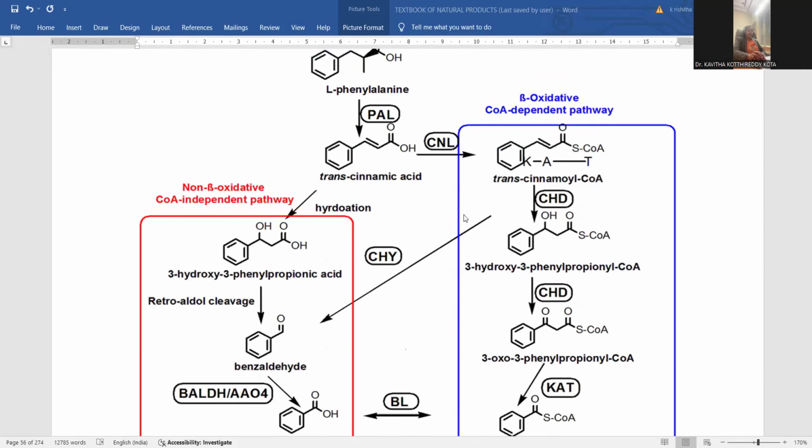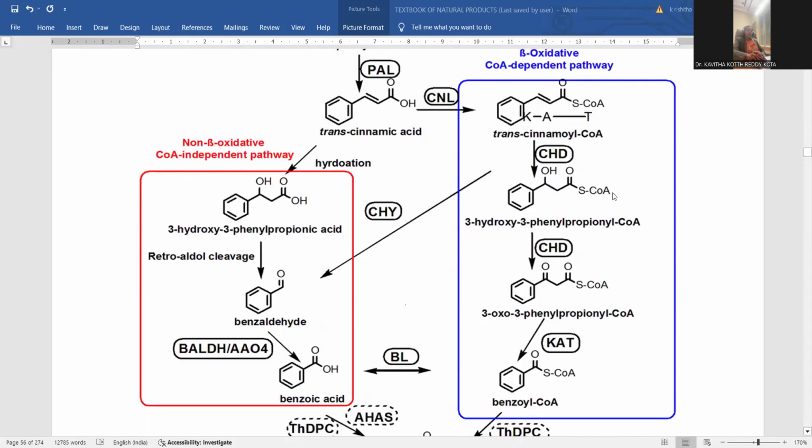In the alternative pathway, the cinnamic acid is treated with acetyl coenzyme A, so that the carboxylic acid will be converted into coenzyme A as the terminal active functional group. So cinnamoyl coenzyme A formation is possible. Whatever is generated will be further subjected to hydration. Again, here you need to perform the hydration, so that hydroxyl will be generated, with the terminal coenzyme A active functionality.